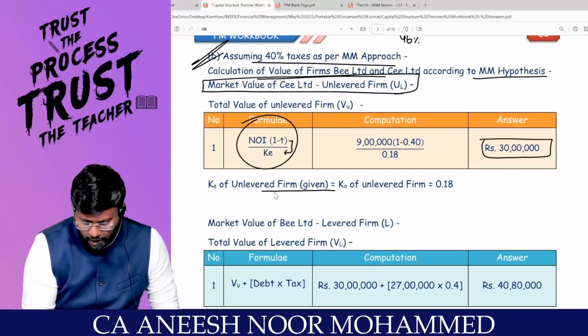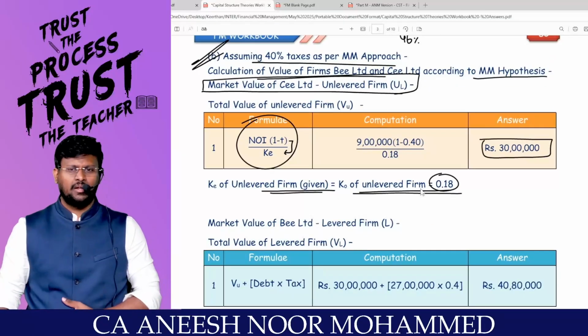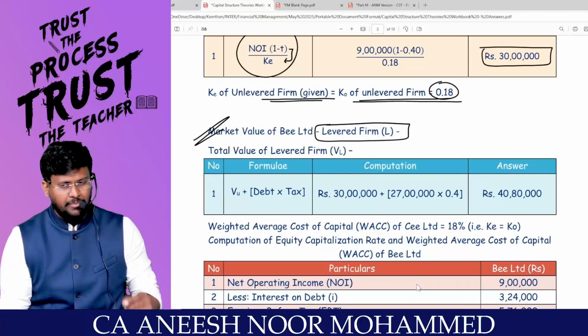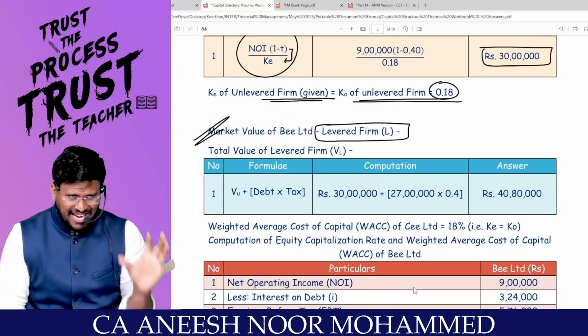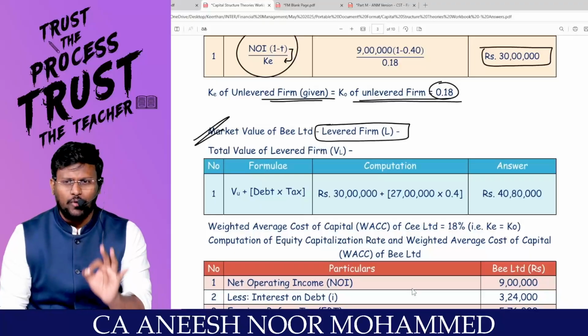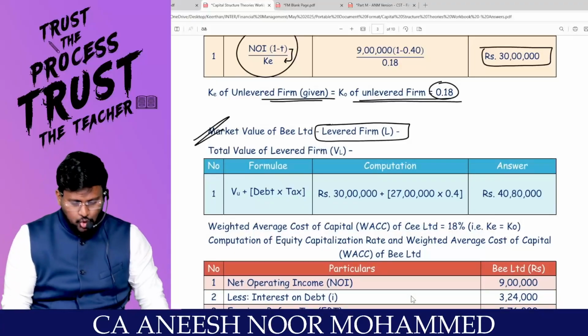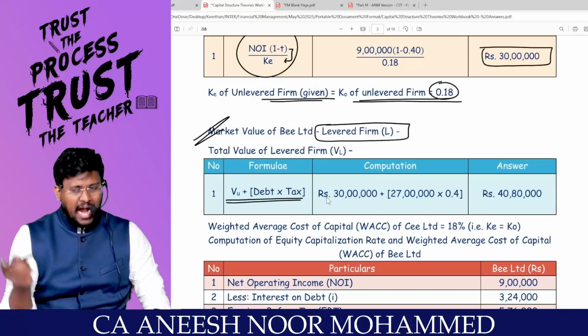So KE of an unlevered firm is equal to KO of an unlevered firm, which is 18%. Are you settled? Now I am going to calculate the market value of B Limited, the levered firm. If there is tax, the value of the levered firm will not be equal to the value of the unlevered firm. It will be more than the value of the unlevered firm. So the value of the levered firm is equal to the value of the unlevered firm plus DT.